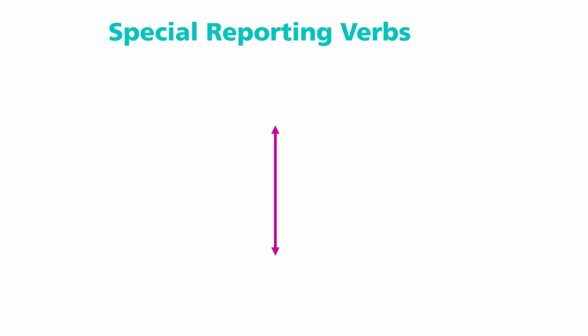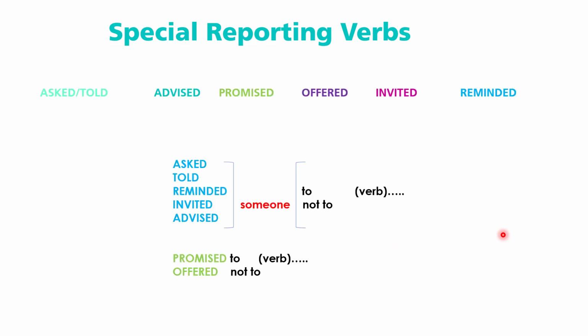Then we use promised to report promises. We use the verb offered when we are reporting offers. We use invited when we are reporting invitations, and we use reminded when we are reporting reminders. So basically, these are the basic special reporting verbs: asked, told, advised, promised, offered, invited, and reminded.